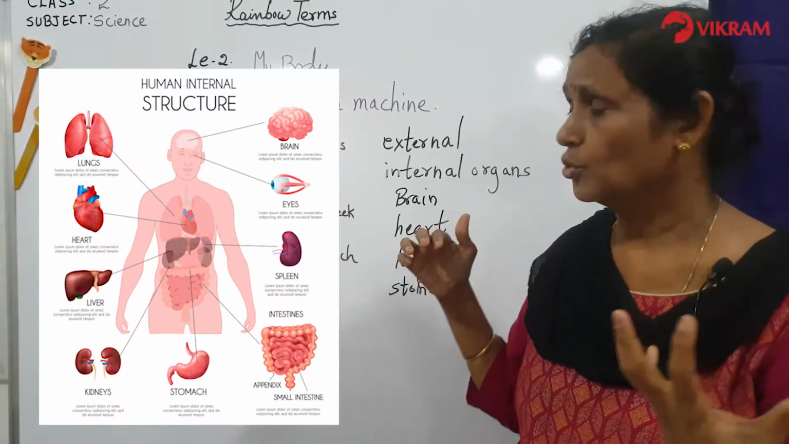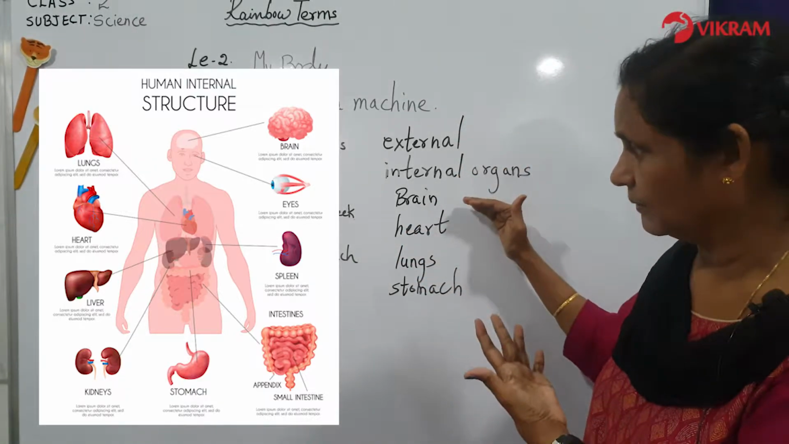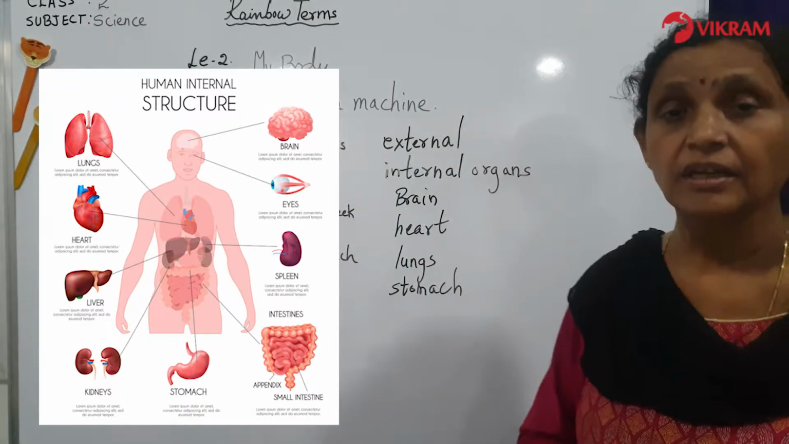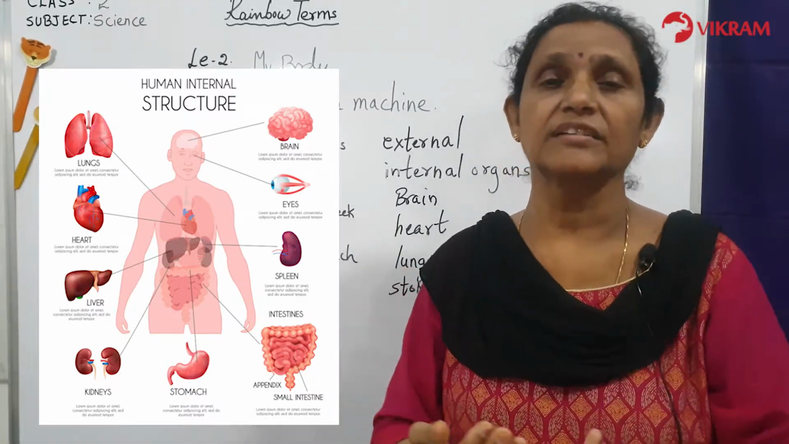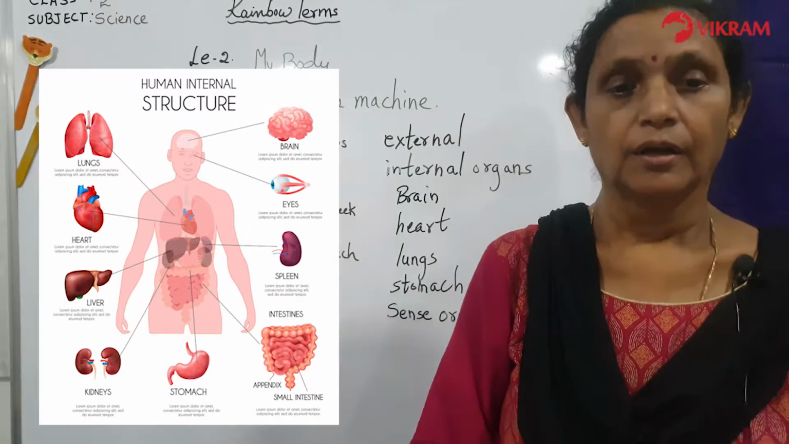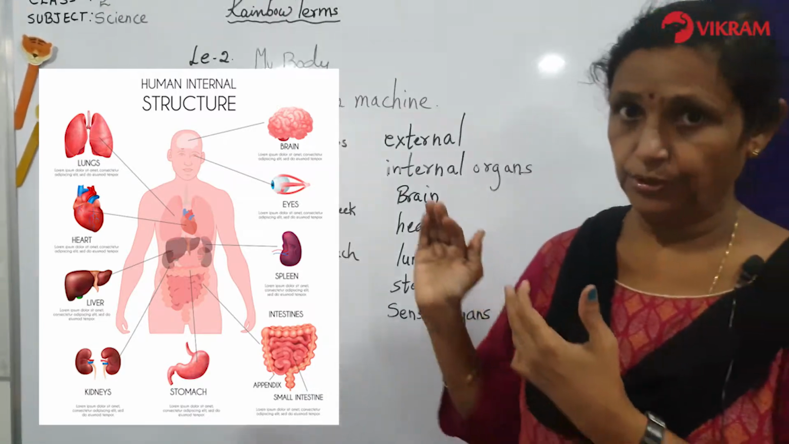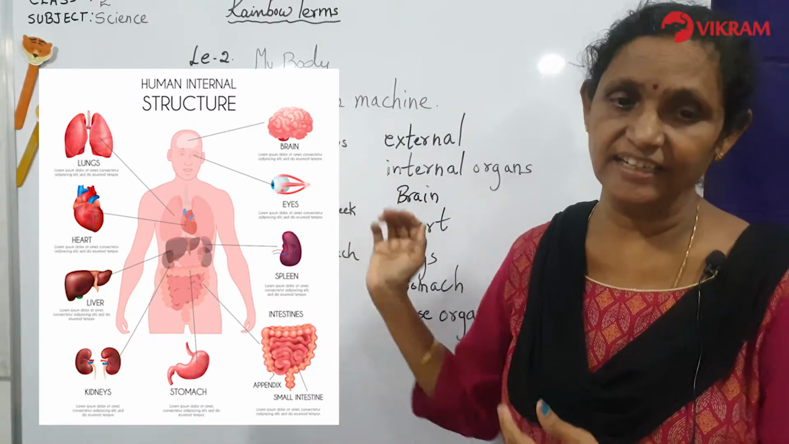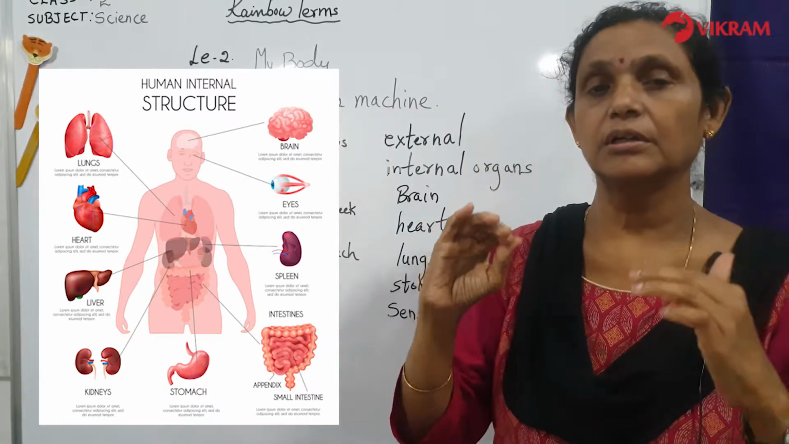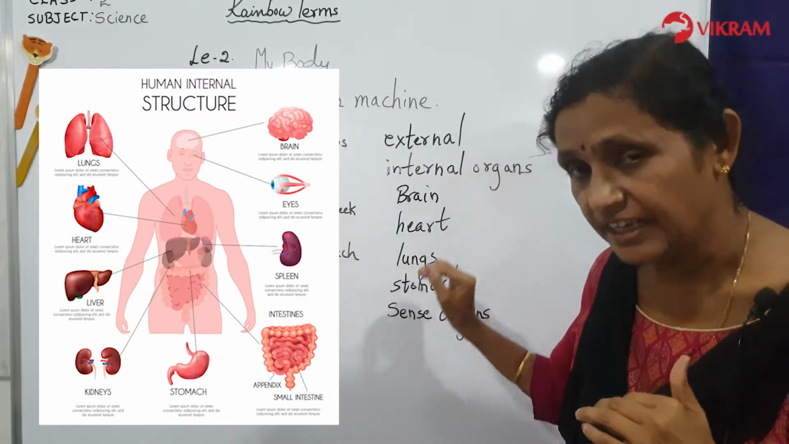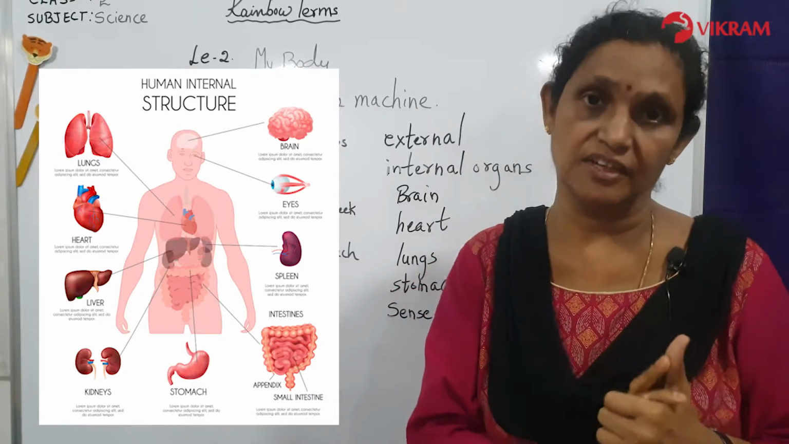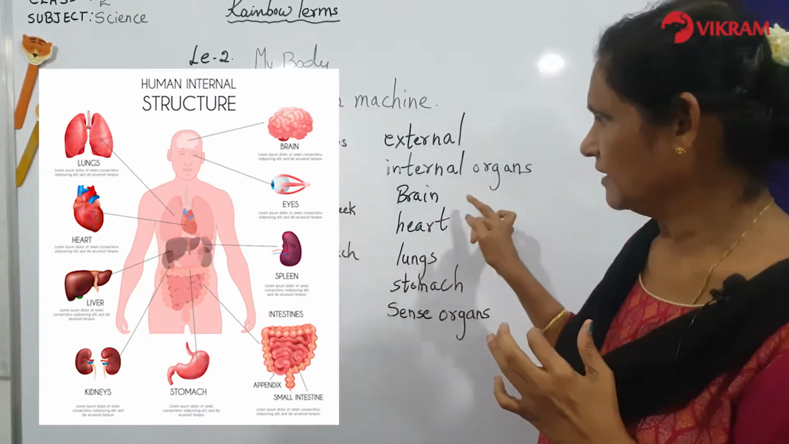And there are so many other parts also besides the brain, the heart, the lungs and stomach. You will be understanding more things about the internal organs. So let us learn about the organs of a body. You have understood now what is external and internal. So we are going to learn now about all the different internal parts which are there inside your body. So the first part is the brain.